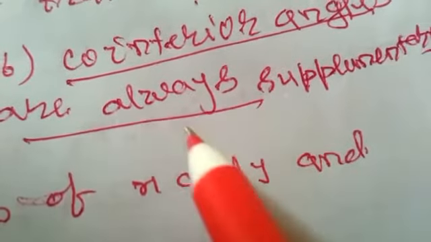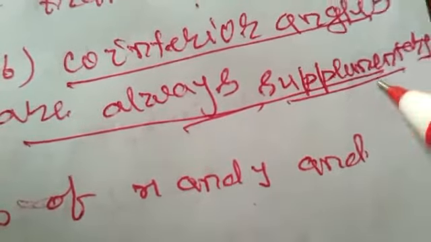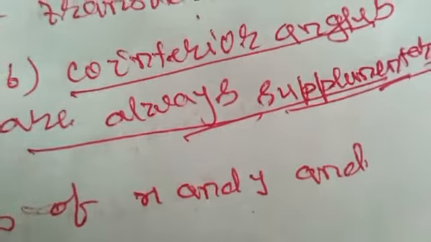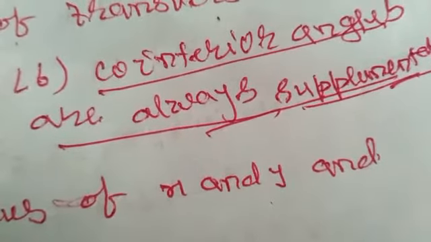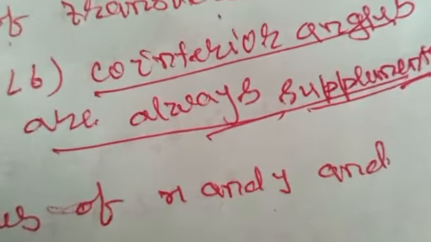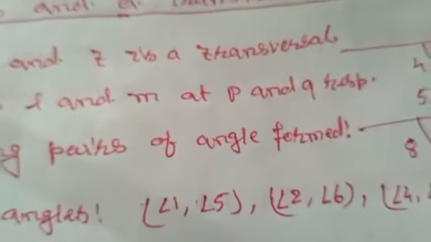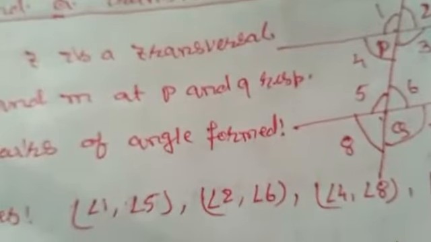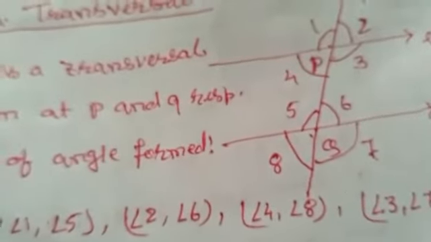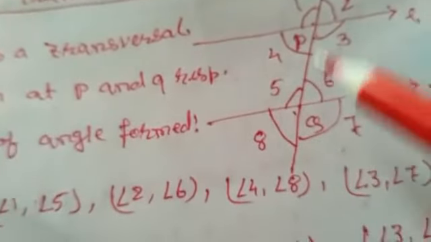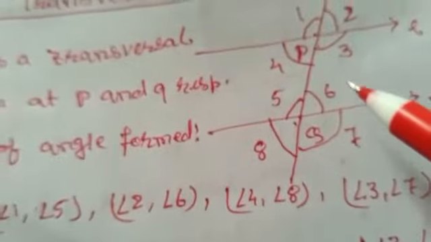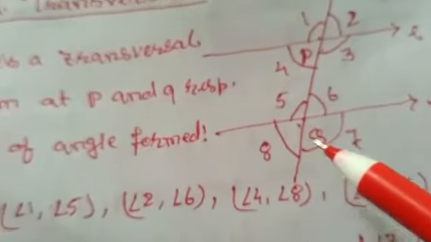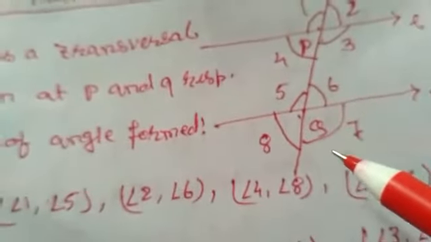Supplementary. It means the sum of the co-interior angles is always 180 degrees. Supplementary means having the measurement of 180 degrees. Now we can see the pair of angles formed due to parallel lines and a transversal and the relation between them.